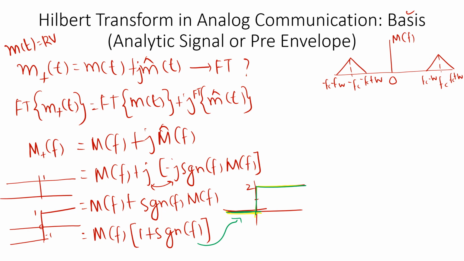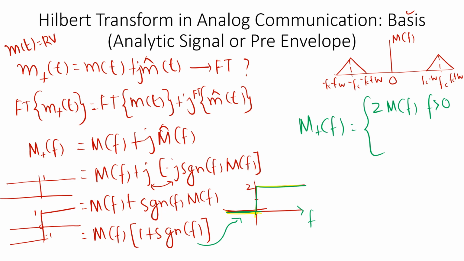Now if you multiply M of f with this, what happens is this: I will write here M plus of f. So this M plus of f is equal to 2 times M of f for f greater than 0. You please verify with this. For f greater than 0, 1 plus signum of f is equal to 2. So this M plus of f will be M of f into 2, so it will be 2 times M of f for f greater than 0, right?